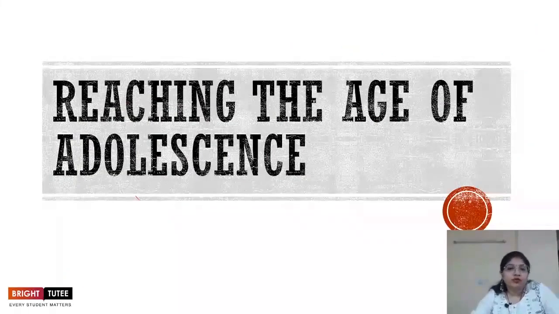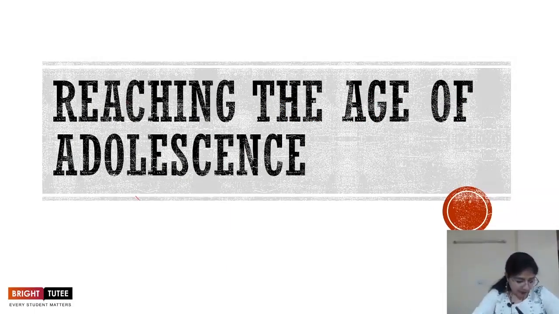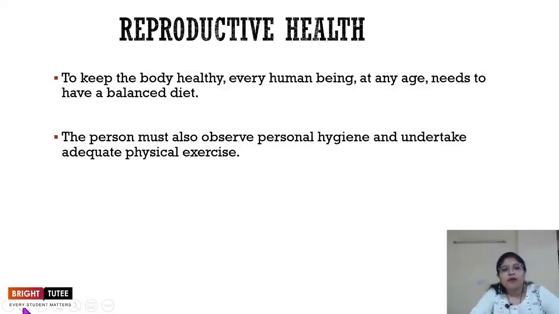In this session we are going to talk about reproductive health. Now, we've already talked about the different changes that occur in the body of human beings from the age of 11 to the age of 19, where the person is becoming mature, and he or she is becoming more and more reproductively active, right? And the maturation of reproductive organs is taking place. Apart from that, growth also takes place during the adolescent years.